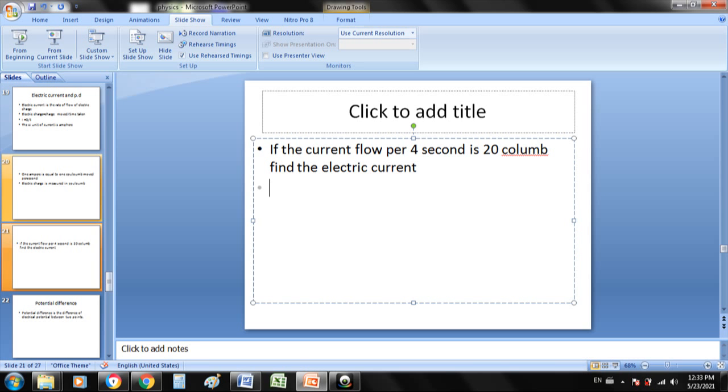First we use the formula I equals Q over T. The charge Q is 20 coulomb, and the time is 4 seconds. Then it is equal to 5, and its unit is ampere, or it is written as 5 capital A.